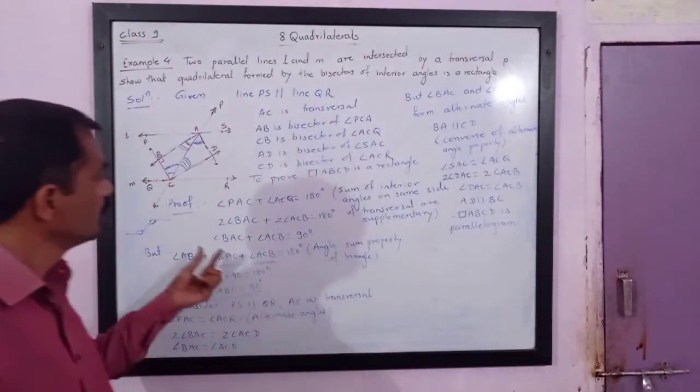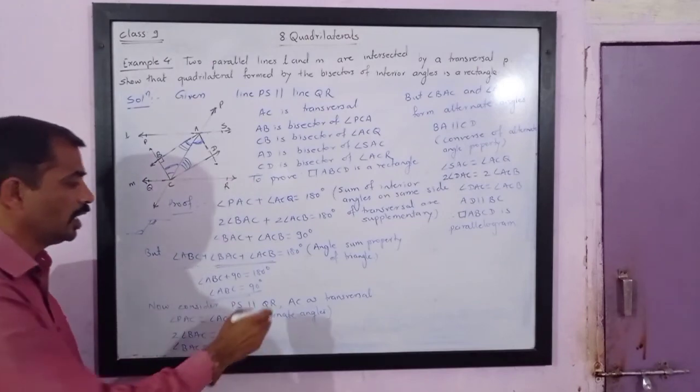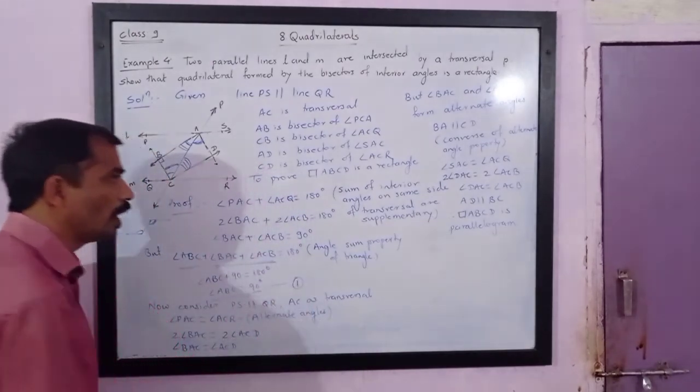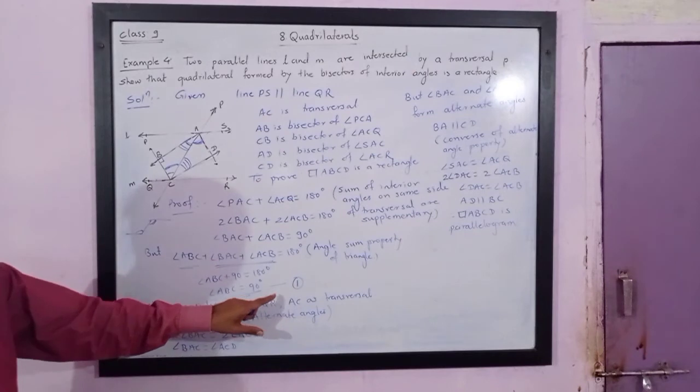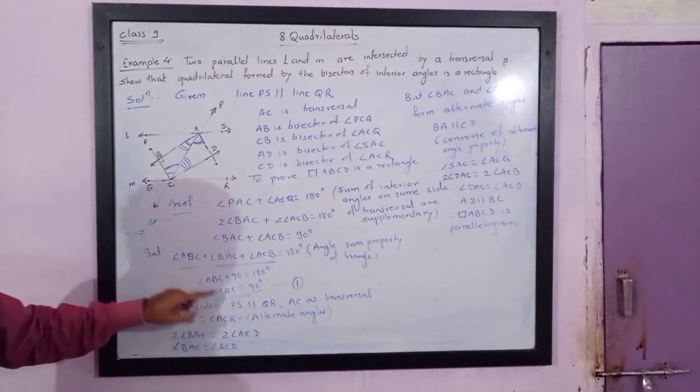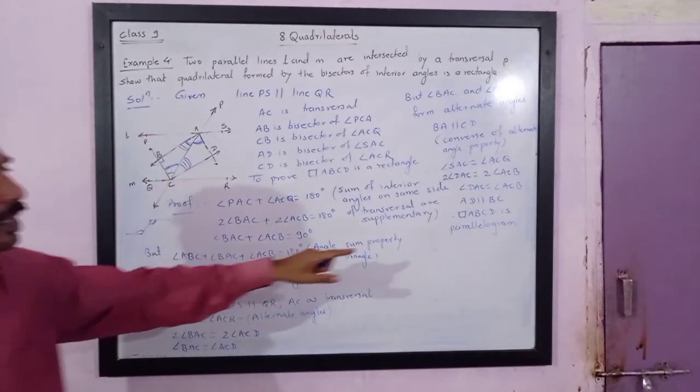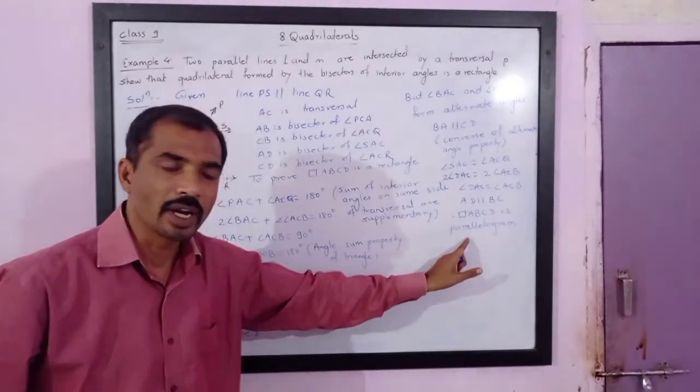Now look at equation numbers. We have not given any equation. Give this equation number 1. Now see, we have got one of the angles as a right angle. Angle ABC is a right angle, and quadrilateral ABCD is a parallelogram.